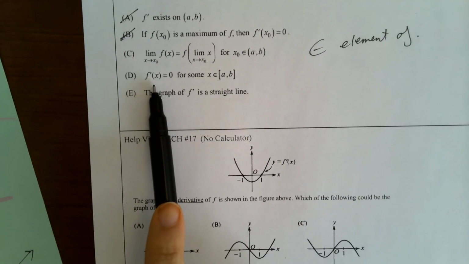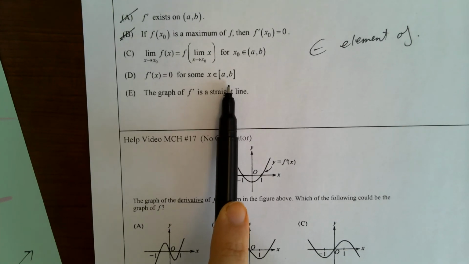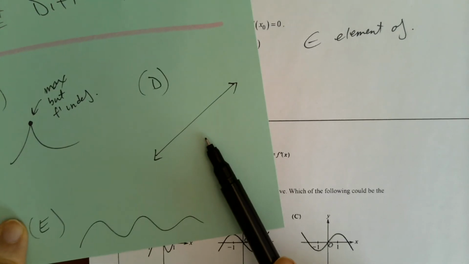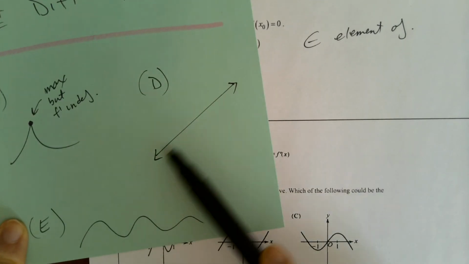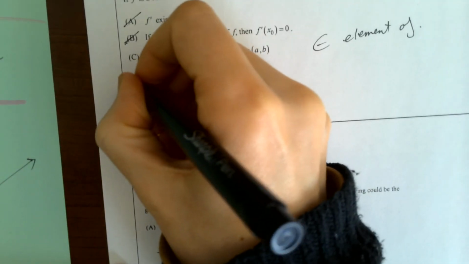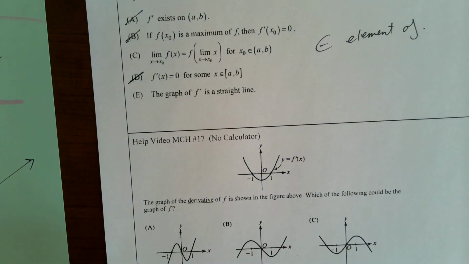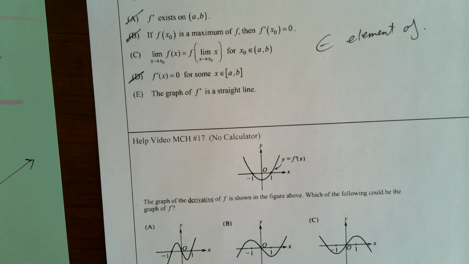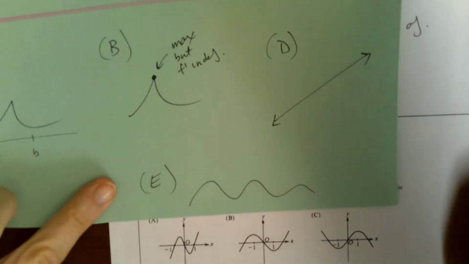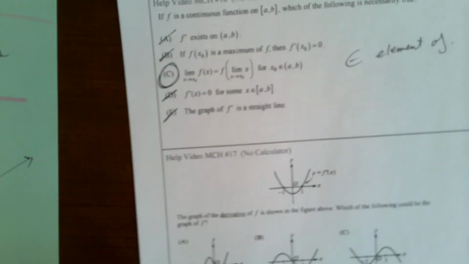D, f prime of x equals 0 for some x in AB. Well, guys, all we know is that f is continuous. It could be a line, and nowhere here does f prime equal 0. That would mean we have a horizontal tangent. So we don't need to have a horizontal tangent just because a function's continuous. And then E, the graph of f prime is a straight line, not necessarily. If f is continuous, it can do a lot of things. So here we see that the answer is C.